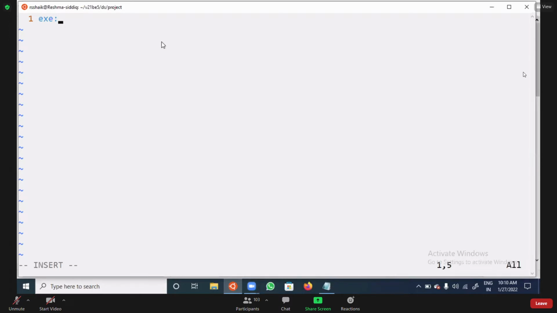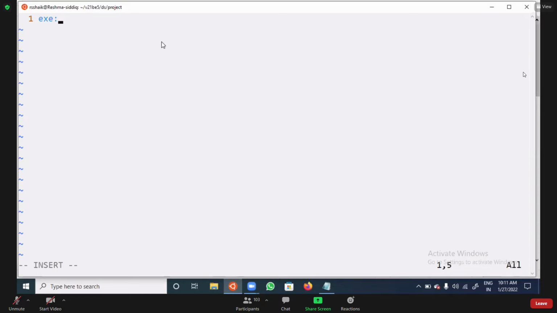Then after writing the target, I'm writing a colon. After the colon, this exe is going to depend on some files. If you want, you can give a.out also. But here, instead of a.out, I am creating my own executable file, exe. You can take any name, or you can take a.out also.